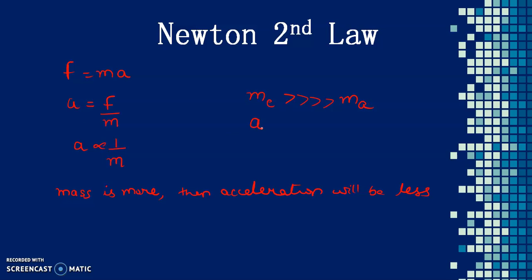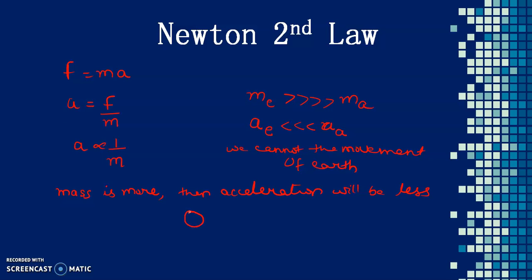So the acceleration of the earth is very, very much less than the acceleration of the apple. That's why we cannot see the movement of the earth. Clear? We cannot see the movement of the earth.